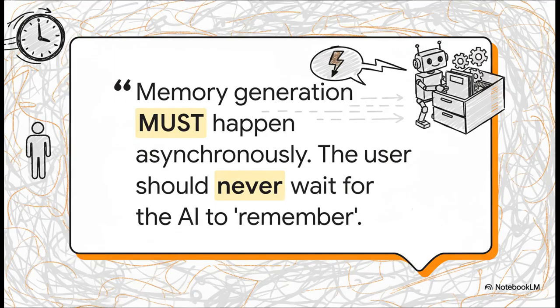But here's the golden rule, the absolute most important part of making this work in a real product. This entire memory process must happen in the background, asynchronously. Why? Because the user should never have to wait for the AI to remember something. The agent has to feel instant. So it responds to you first, and then it goes and tidies up its filing cabinet behind the scenes.